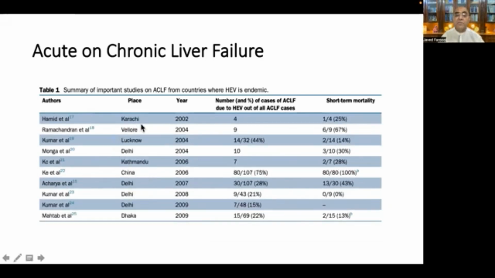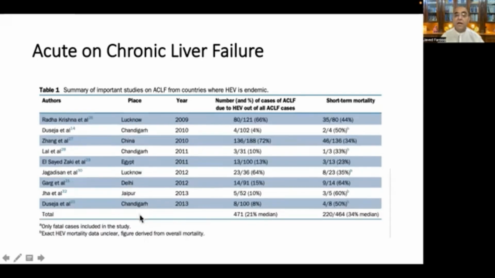Like I shared with you, the studies from Kathmandu, China, Dhaka, and again from China and Egypt. So in all these areas, when the cause of the ACLF is acute hepatitis E, mortality is very, very high.